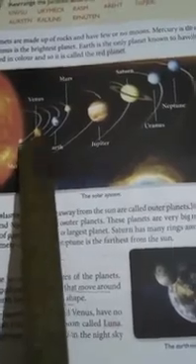And there are 8 planets in our solar system: Mercury, Venus, Earth, Mars, Jupiter, Saturn, Uranus and Neptune. You can see the planets here. This is Mercury, it is closest to the sun. Then Venus, Earth, Mars, Jupiter, Saturn, Uranus and Neptune. So these are the 8 planets.